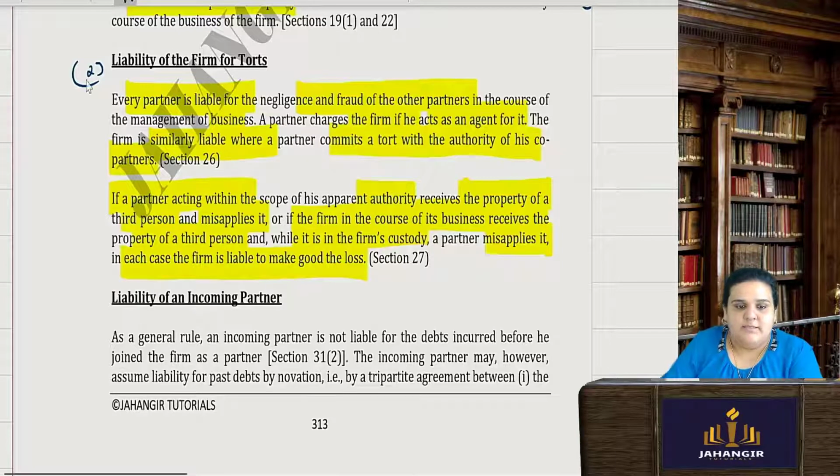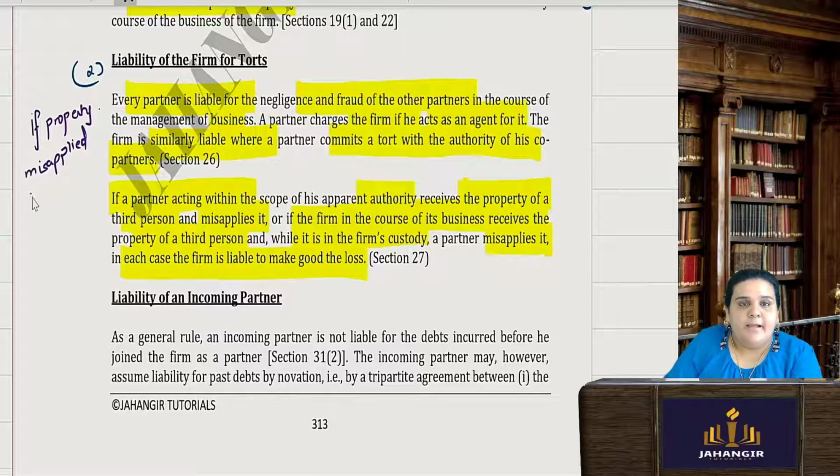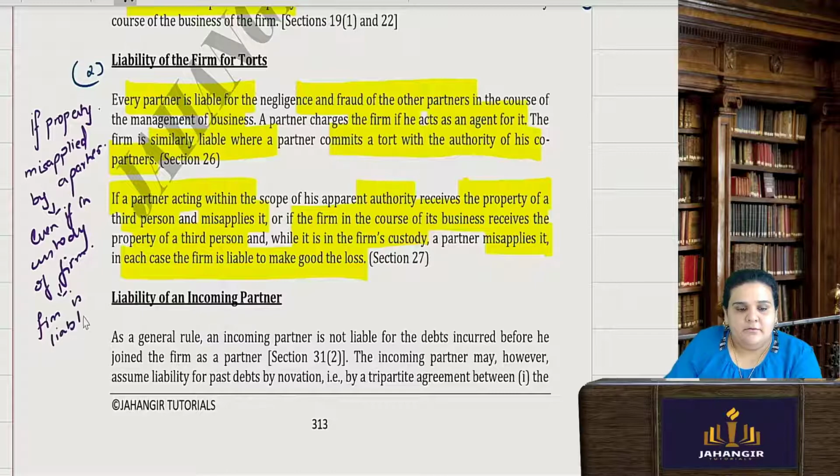So in short, if any property is misapplied by a partner, even if it was under the custody of the firm, the partner is liable, but the firm is also liable to make good the loss for the third party.